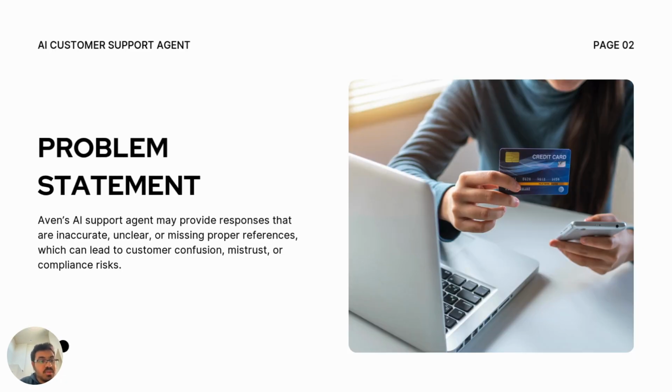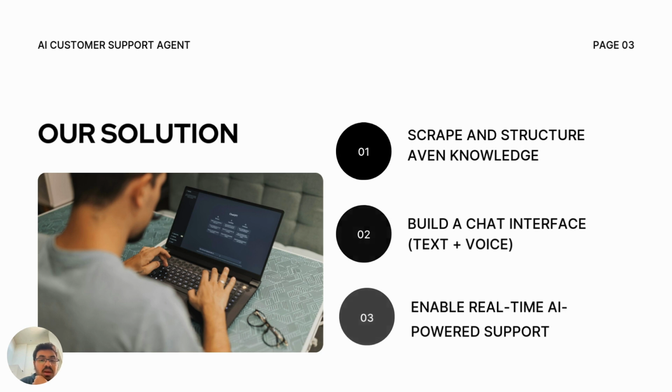What is the problem statement? Aven's AI support agent may provide responses that are inaccurate, unclear, and missing proper references, which can lead to customer confusion, mistrust, or compliance risks. So our solution scrapes and structures Aven's knowledge base and then builds a chat interface with both text and voice that then enables real-time AI-powered support.